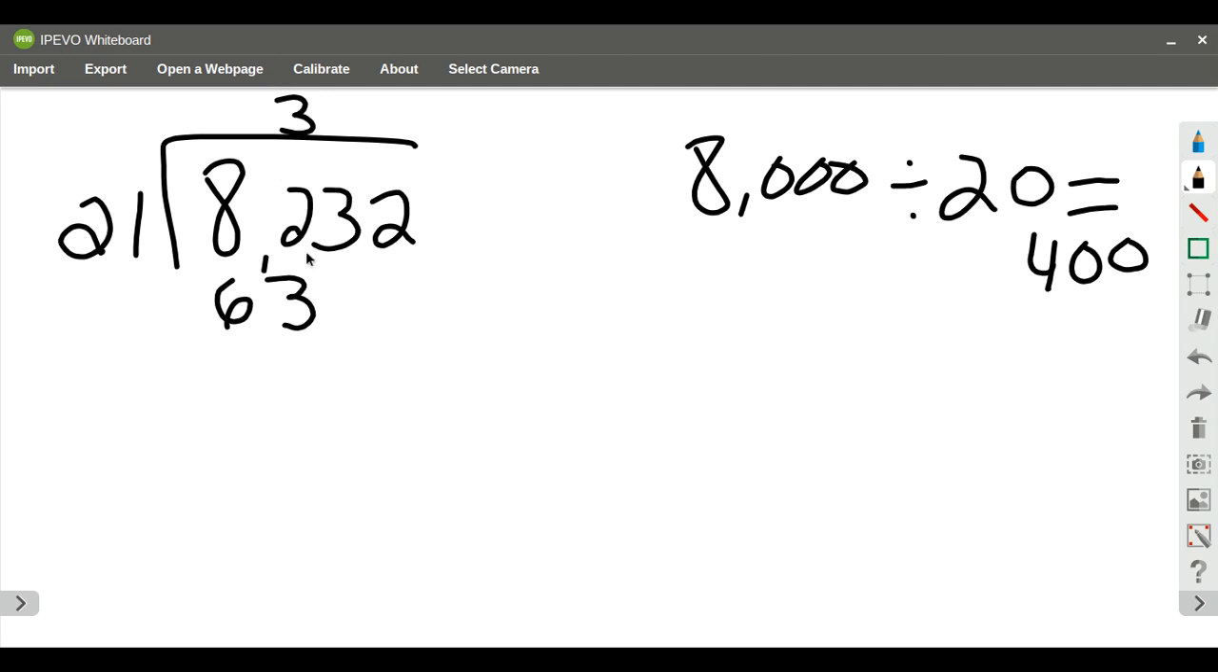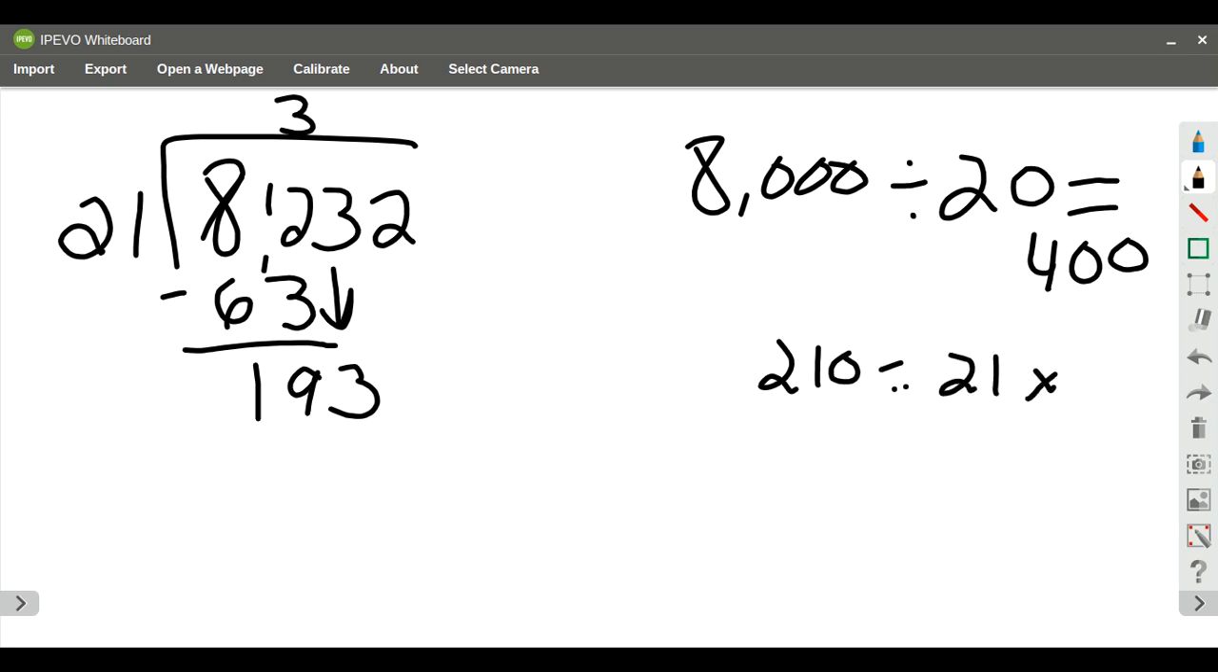So that's how I got the 63. And then I'm going to go ahead and subtract. So I get 9. I get 19. I'm going to bring down my 3. Now I'm going to look at how many times 21 is going to go into 193. 193 is near 210, which is going to be 21 times 10.